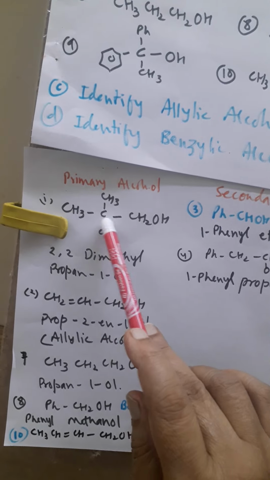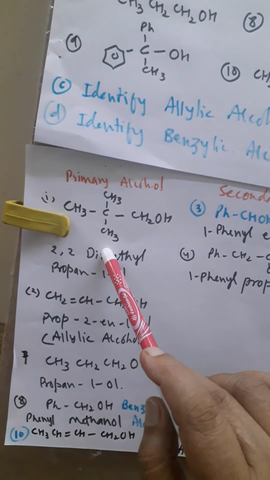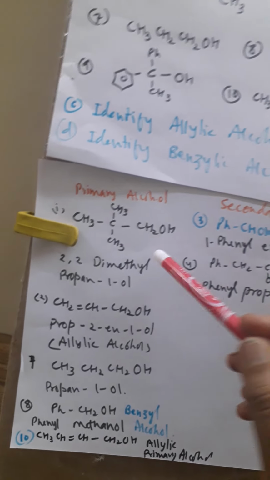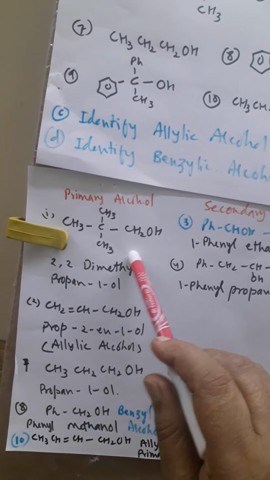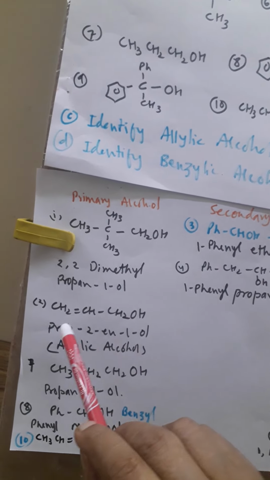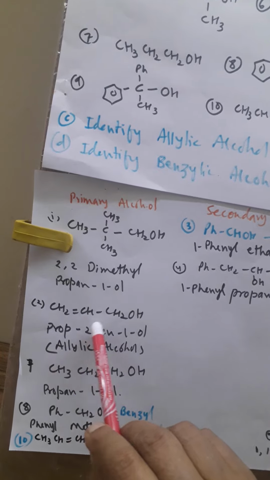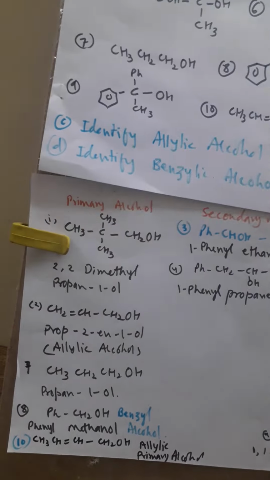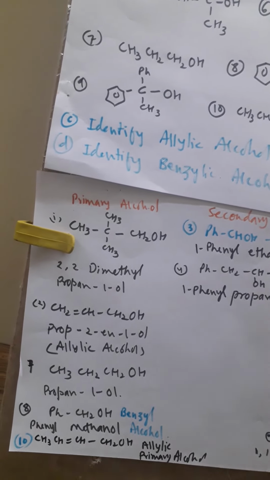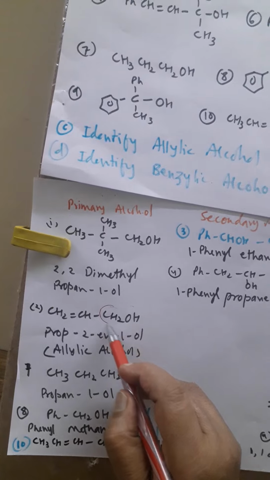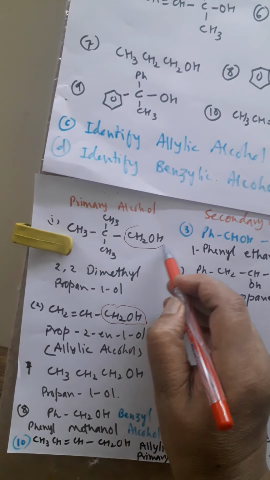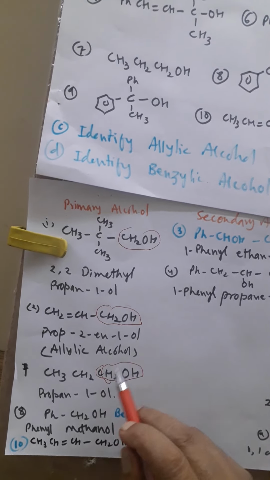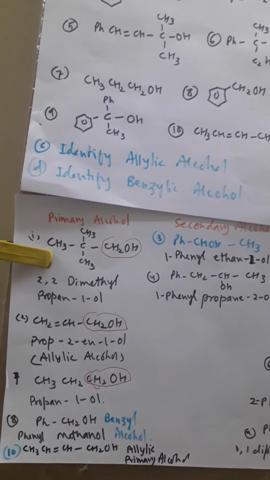Okay, now at the second carbon there are two methyl groups, CH3, CH3. That is why we will call it 2,2-dimethylpropan-1-ol. In the first position there is this OH group, so we will call it propan-1-ol. And see here the second one, CH2 double bond CH, CH2OH. Here also that grouping, 1 degree alcohol grouping is here. See, I am making it round. CH2OH grouping, CH2OH grouping, here also CH2OH grouping.